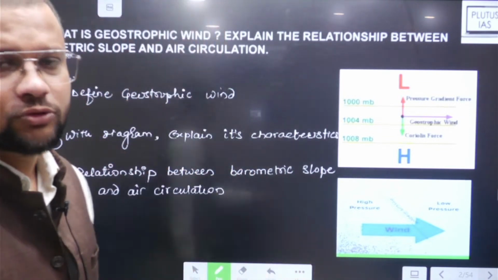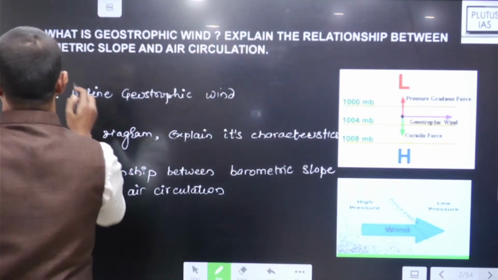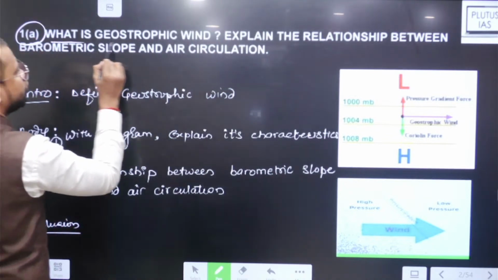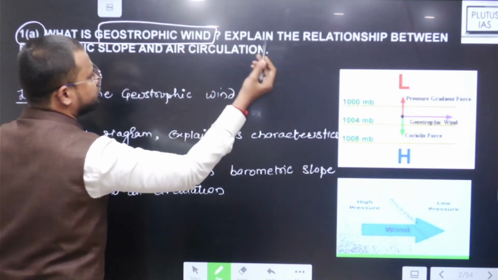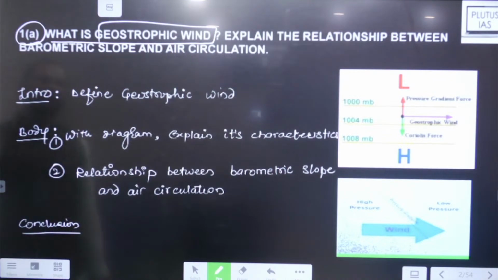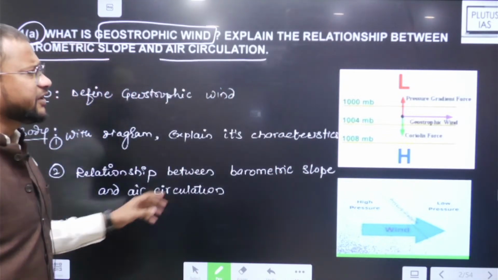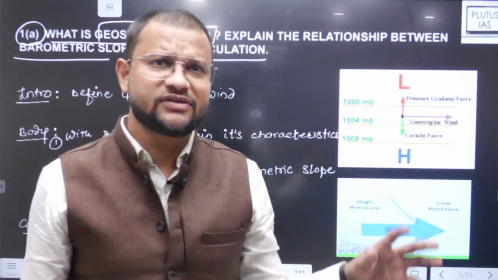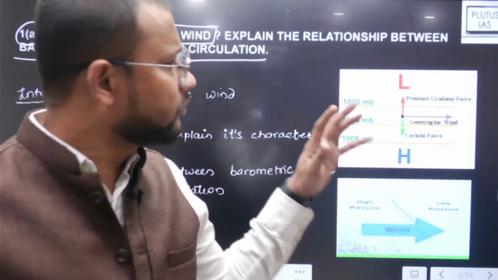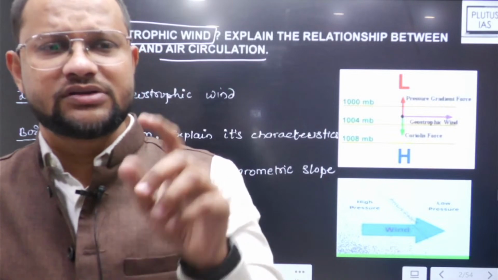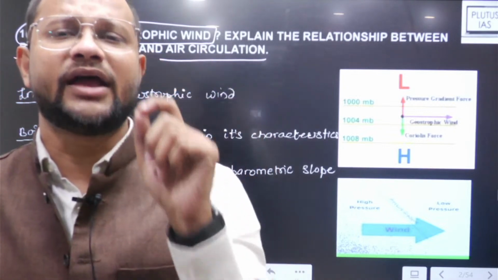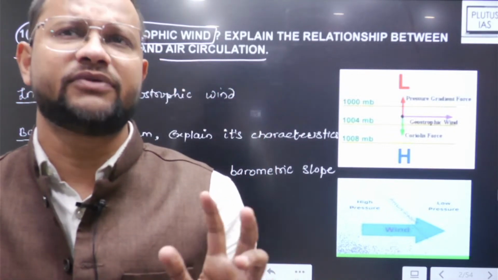So see, first: what is geostrophic wind? Explain the relationship between barometric slope and air circulation. I am telling you, there are many questions in optional paper 1 which could be started with the mere definition, just with the mere definition.